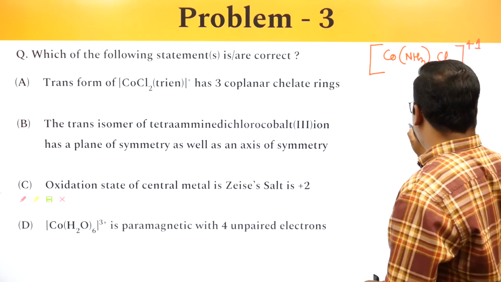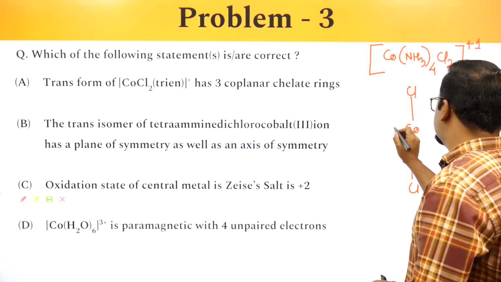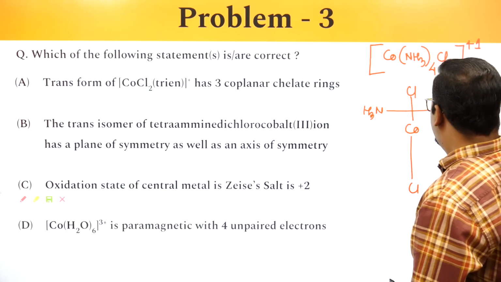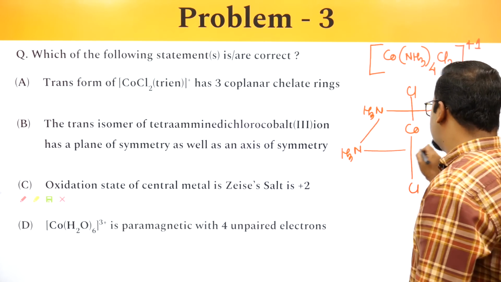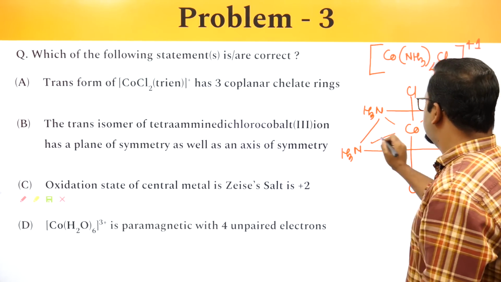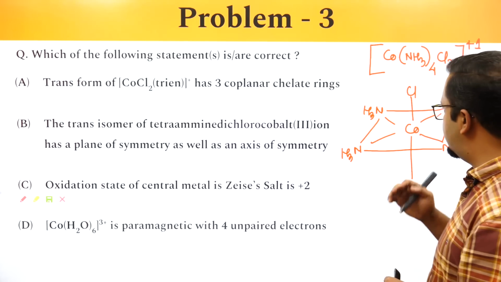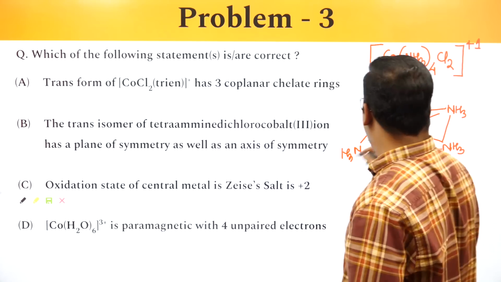If I take the trans form again, Co, Cl, Cl, NH3, NH3, NH3, NH3. If we have to identify whether it has a plane of symmetry as well as an axis of symmetry, what I do is I simply draw an axis through here.